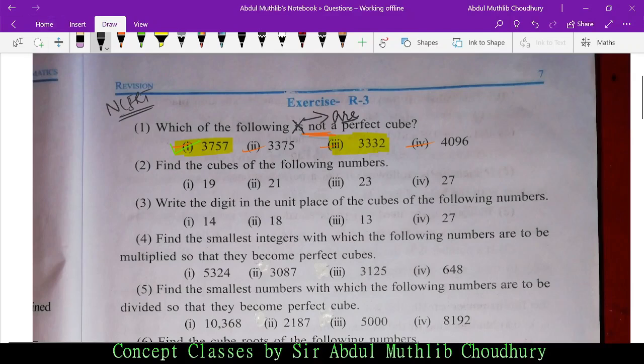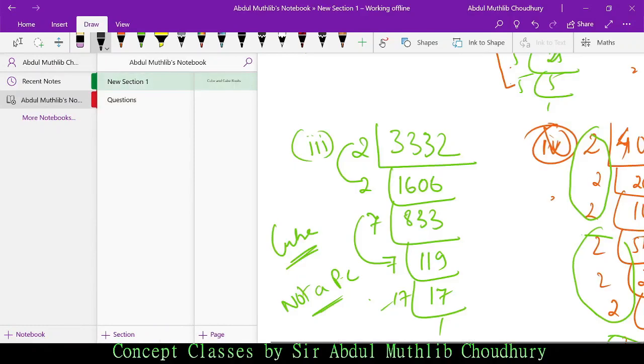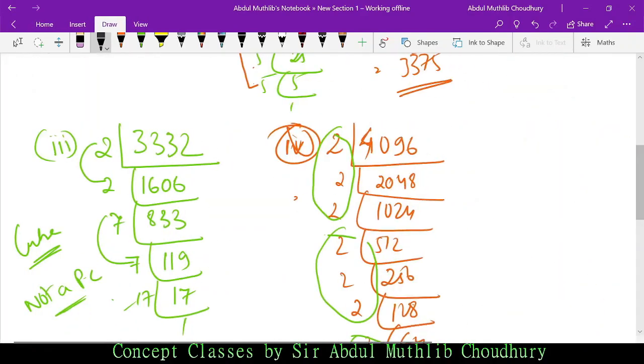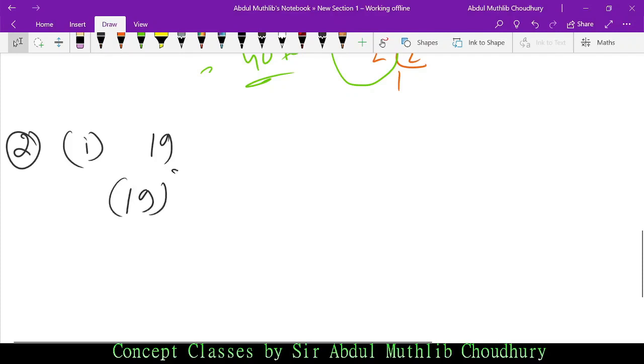Now, next question. Find the cubes of the following numbers. Let us do option number 1 first. So the cubes of the following numbers, 19. 19 cube would be 19 into 19 into 19.